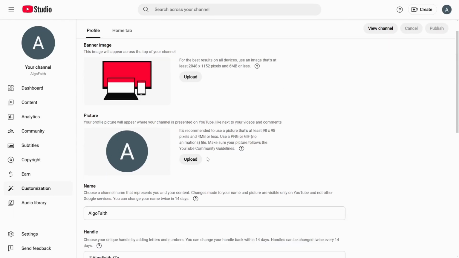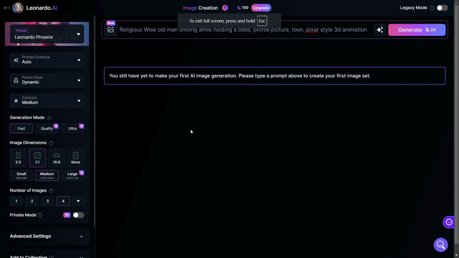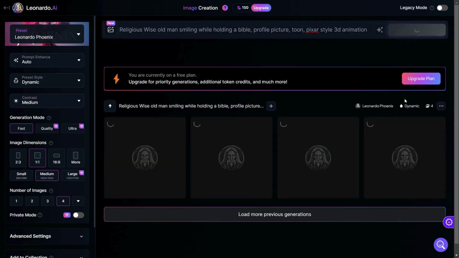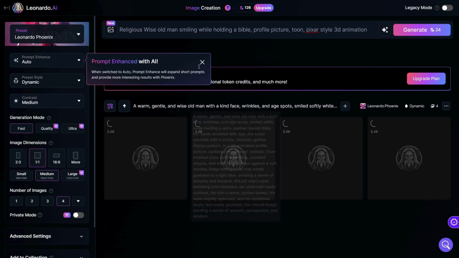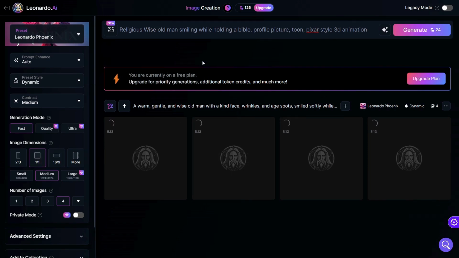Next up, we want to create channel branding, so we want to create our own logo and our own channel art. For this, I either use Photopea or Canva, or I can go to Leonardo AI, and there I can just describe what kind of image I want and then click Generate. And in this case, I entered a prompt that is a religious wise old man smiling while holding a Bible, profile picture, Pixar-style 3D animation.